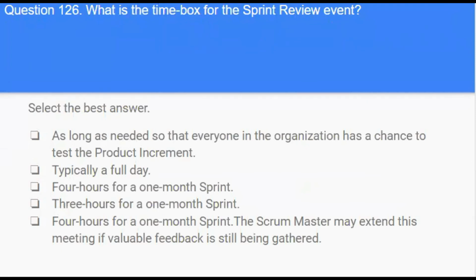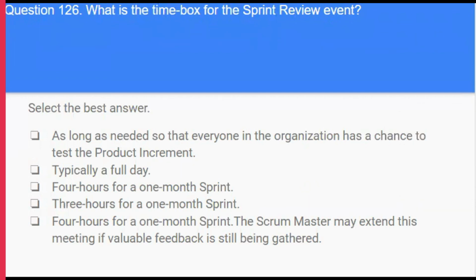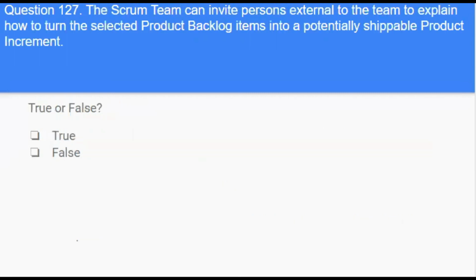Next question. What's the time box for the sprint review event? Options. As long as needed so that everyone in the organization has a chance to test the product increment. Typically a full day, 4 hours for a 1 month sprint, 3 hours for a 1 month sprint, 4 hours for a 1 month sprint. The Scrum Master may extend this meeting if valuable feedback is still being gathered. Answer is 4 hours for a 1 month sprint.